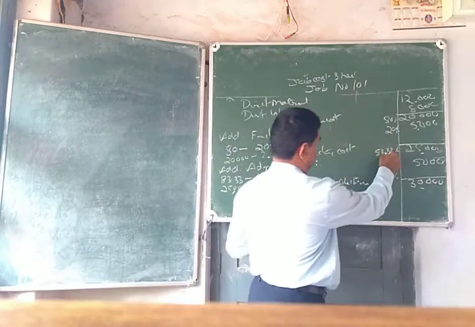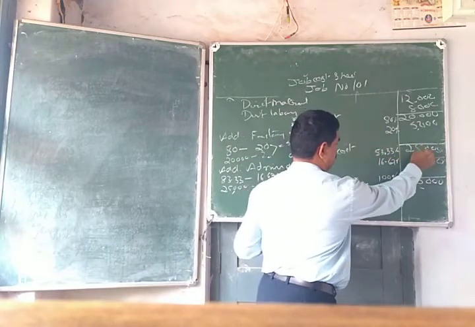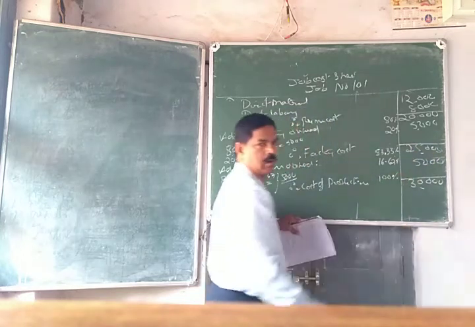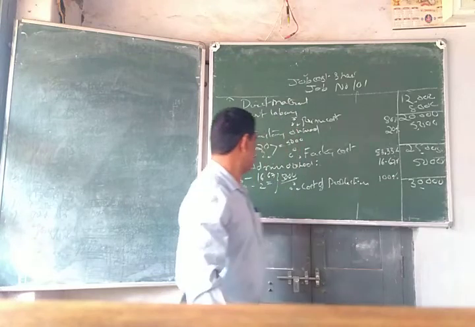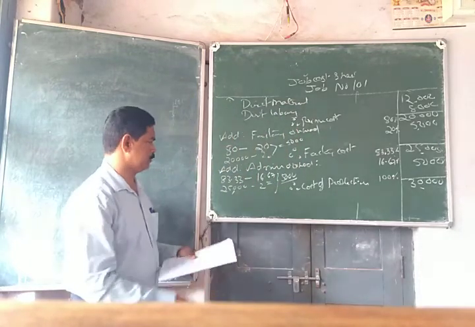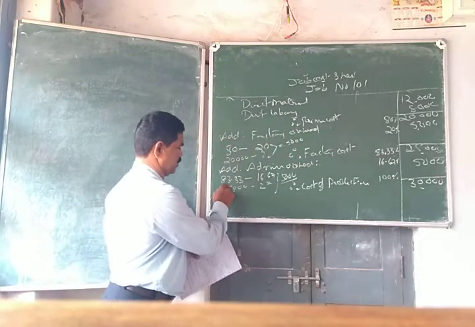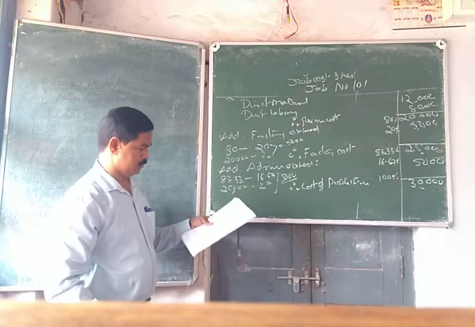The other way you can calculate. See, 83.33% is equal to 25,000, 100% is equal to how much? You will get this amount. So the difference will be the administration overhead. So this is, I think, the actual way of calculation.